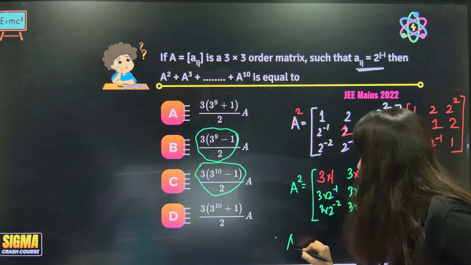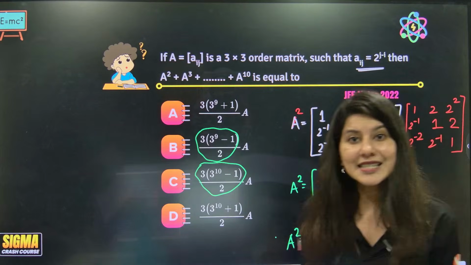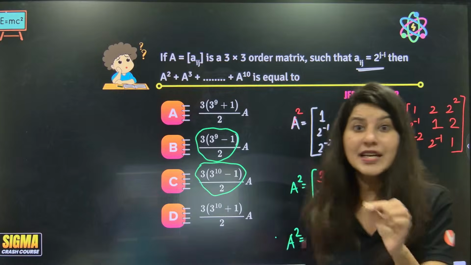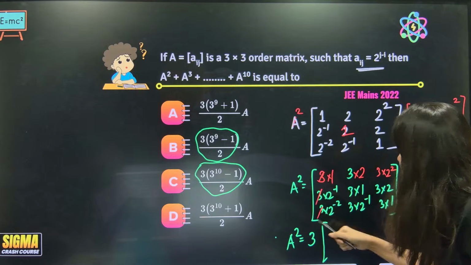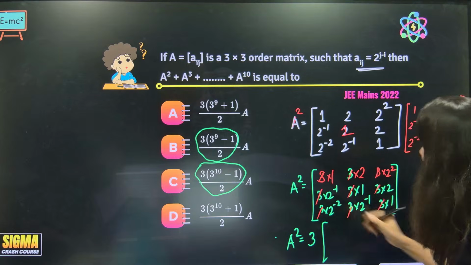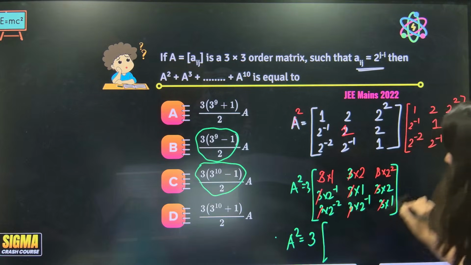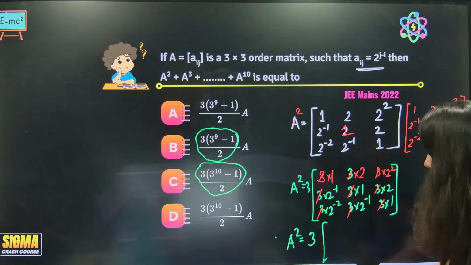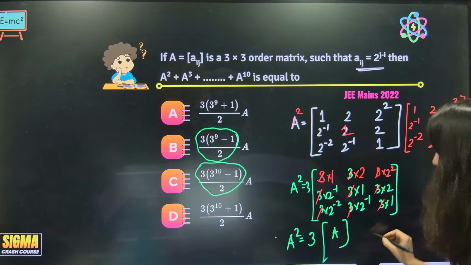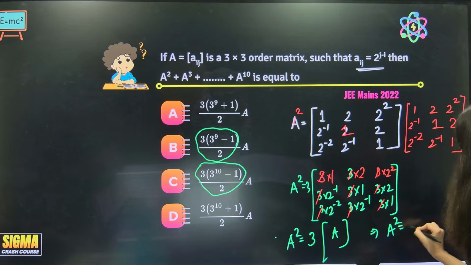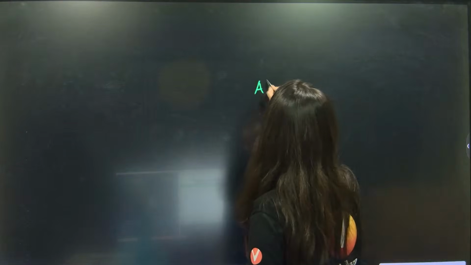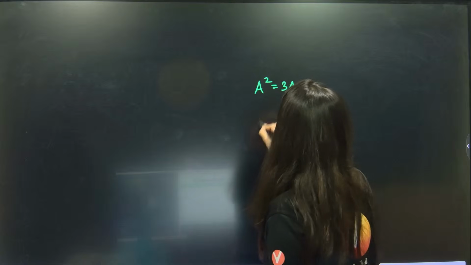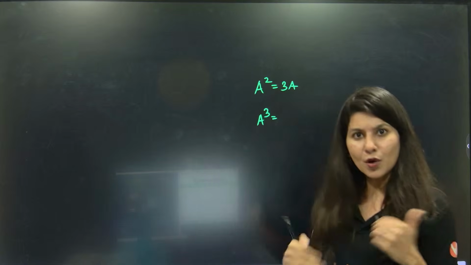The moment I told you now how to multiply a scalar quantity inside a matrix, now how to take scalar quantity common. So if you take 3 common, every 3 will come out and it will become what? Can you see what is this? This is just your A matrix. Okay. So A square is coming out as 3A. A square is coming out as 3A. Okay. Hold on. A square, ma'am, is coming out as 3A. What about A cube? Do you want to multiply A cube?